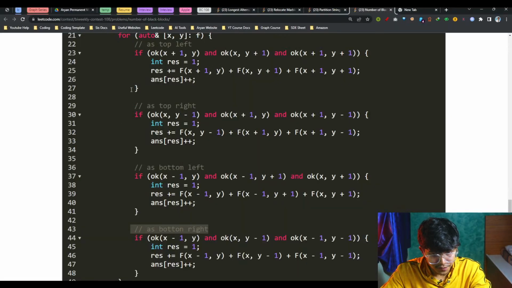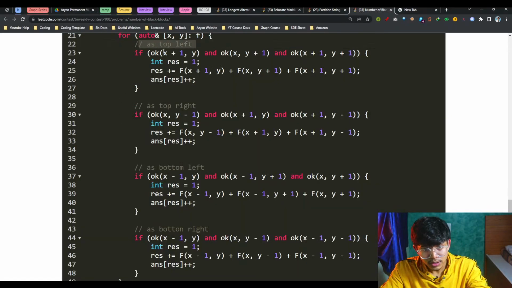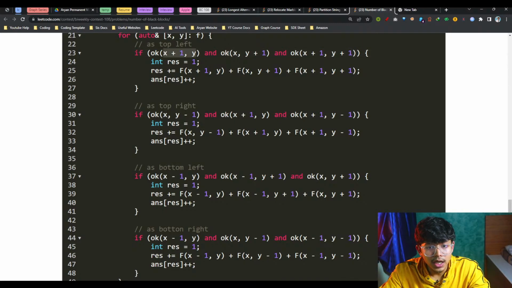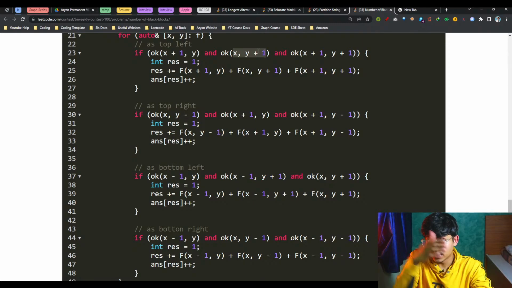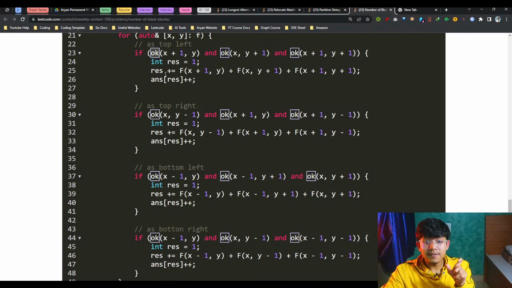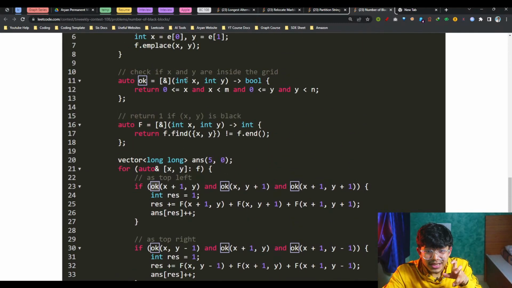Quickly jump on the code. If it is a top left cell, I know it is x plus 1, y, one cell down. It is x comma y plus 1, one cell to the right. It is x plus 1 comma y plus 1, one cell diagonal. Now I will check: hey, are you in the bounds of my matrix or not?